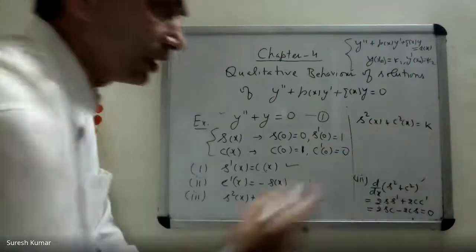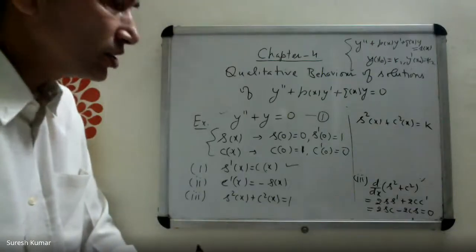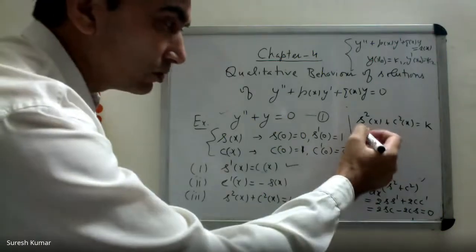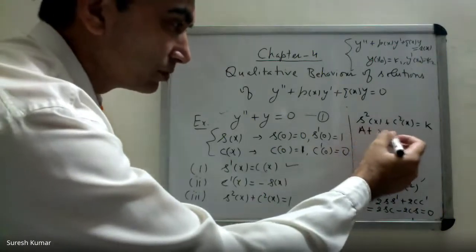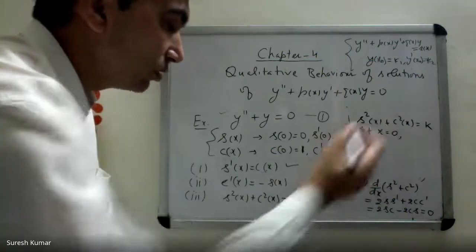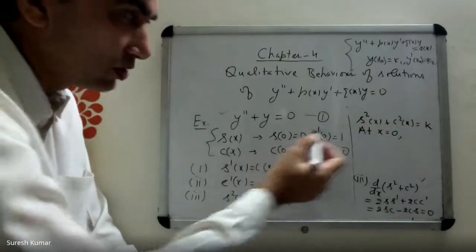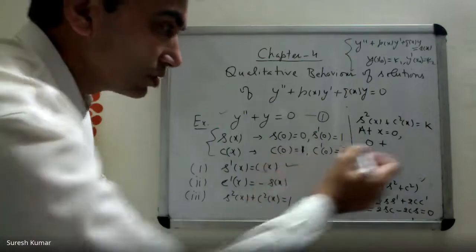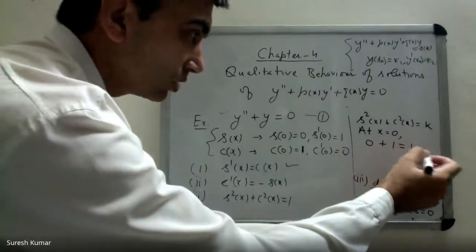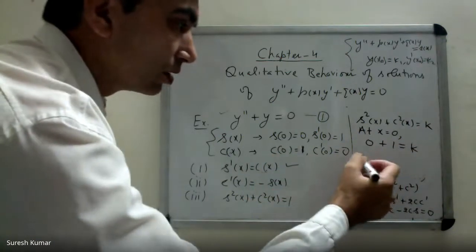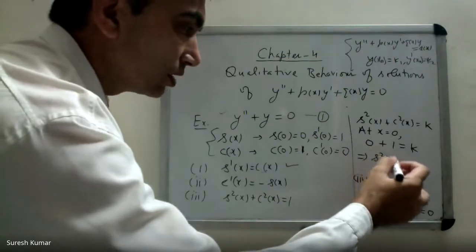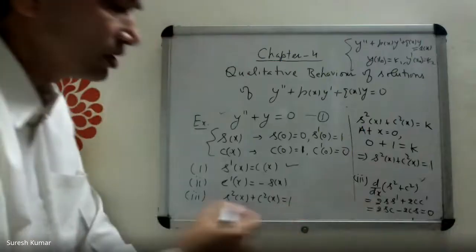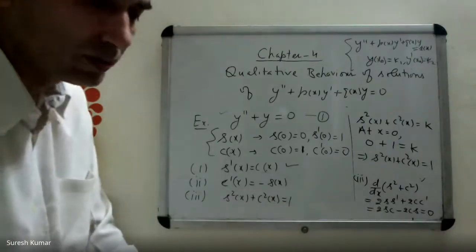Say the constant is k. Now let's determine this constant. Let's put x equal to 0 on both sides. What do we get? S squared 0. S0 is already given, that is 0. C0 means 1 equal to k. From this, what do we get? S squared x plus C squared x, the value of k is 1. So hence we have proved the third part also.